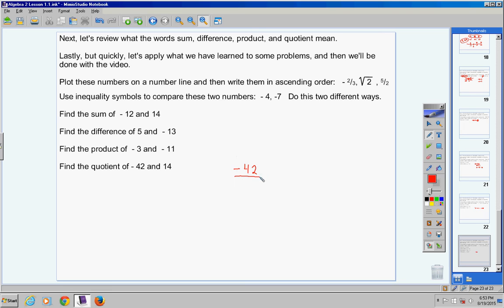Negative 42 over 14, that means divide. Or you could write negative 42 divided by 14. Either way, you get out the same answer. A negative divided by a positive is negative. 42 divided by 14 is 3. So your answer is negative 3.